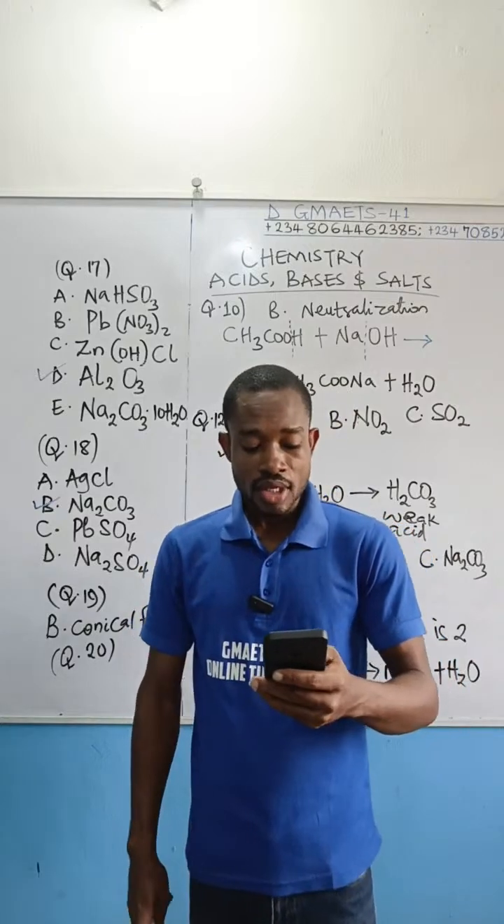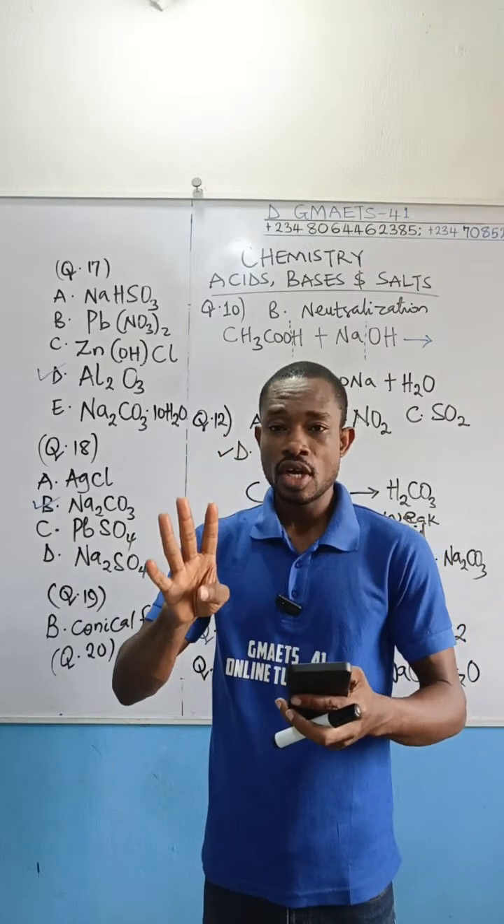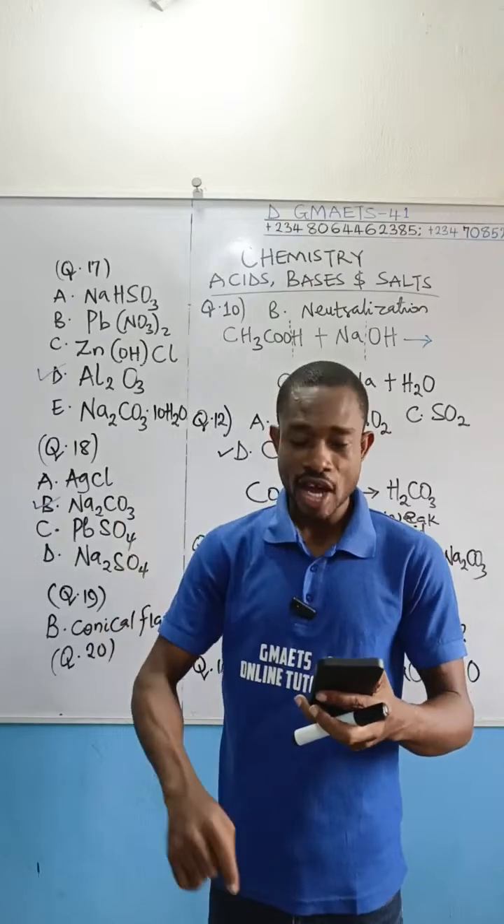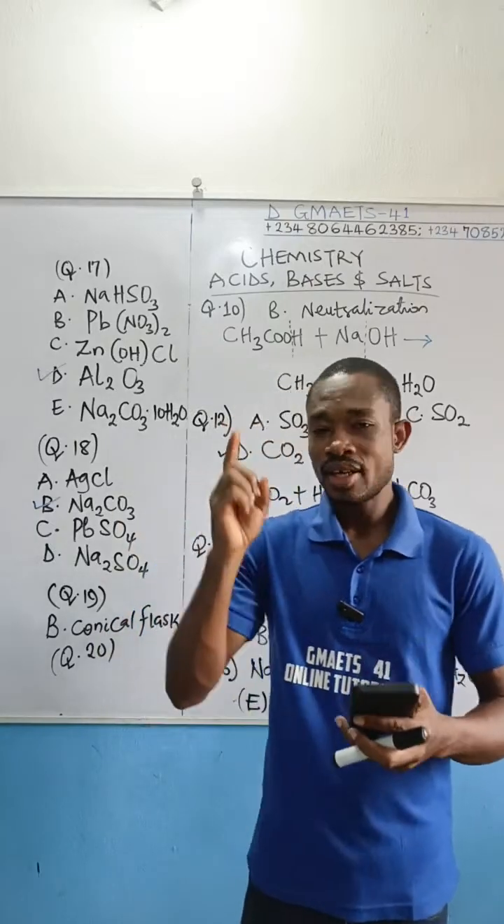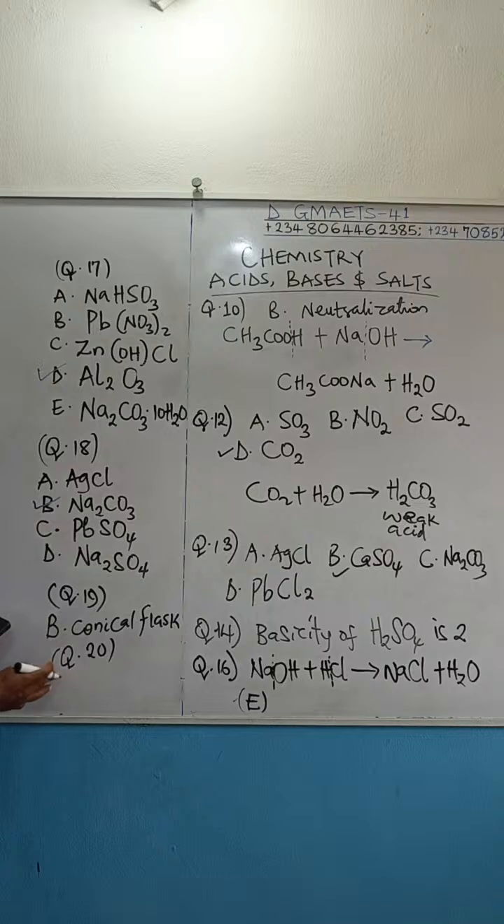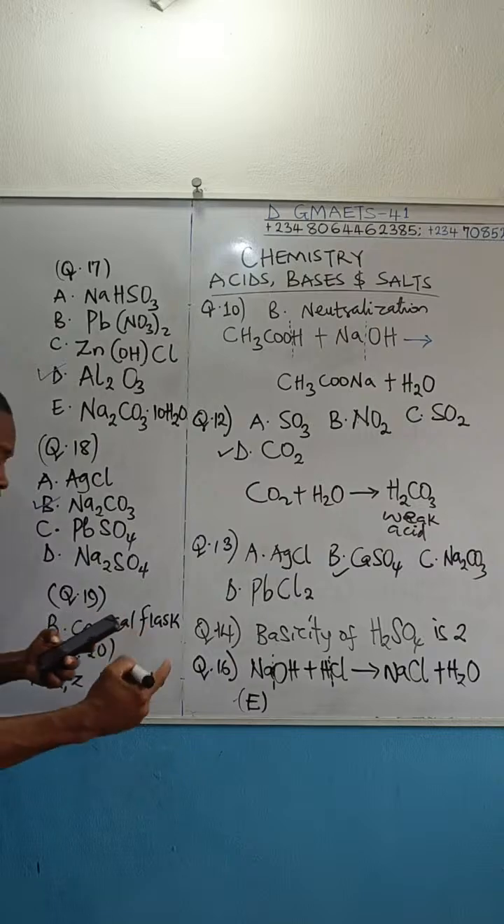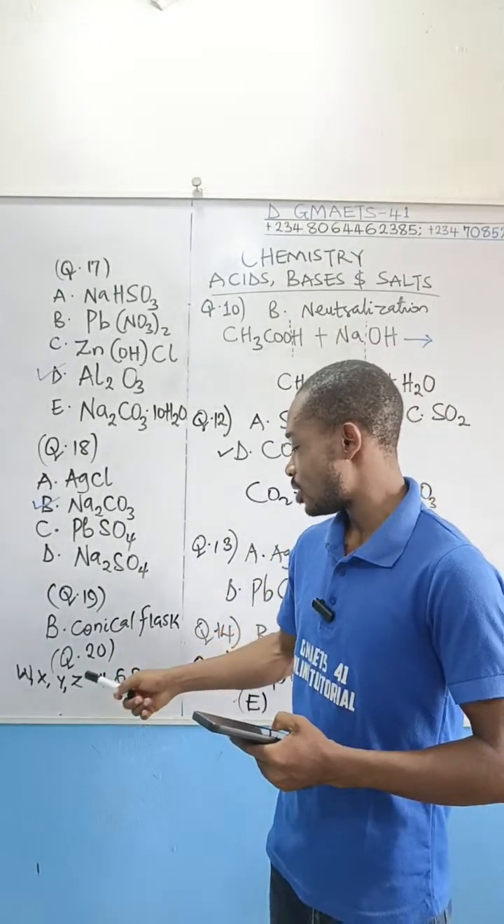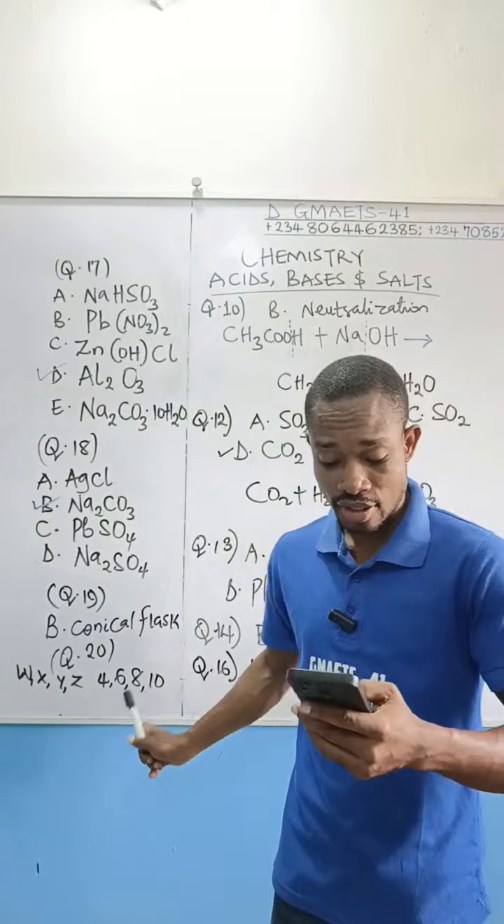Question 20 reads: the pH of 4 solutions W, X, Y, Z are 4, 6, 8, 10, respectively.